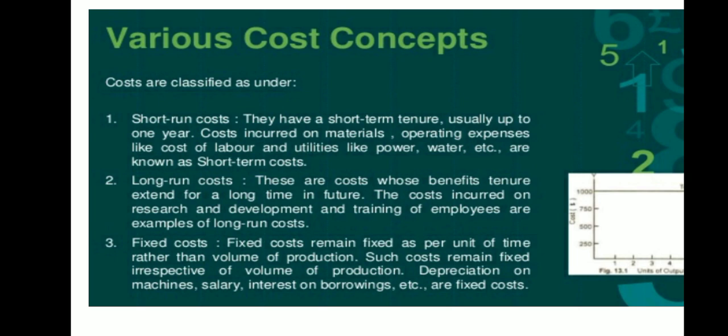Suppose I talk about the various concepts of cost, the first one is short run cost. They have a short term tenure, that is, they are for a short duration, usually up to 1 year. Short run itself says that the period is very short, and maximum up to 1 year. The cost incurred on material, operating expenses like cost of labor and utilities like power, water, etc. are known as short term costs. These kinds of costs are very short.